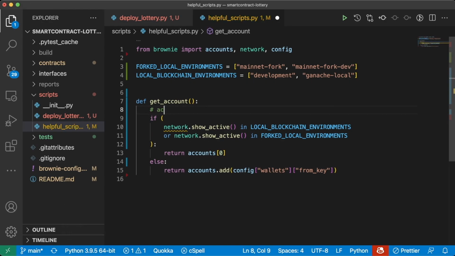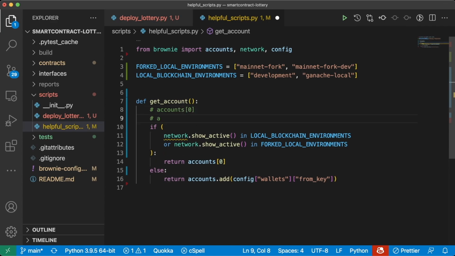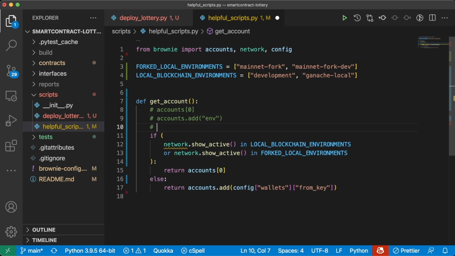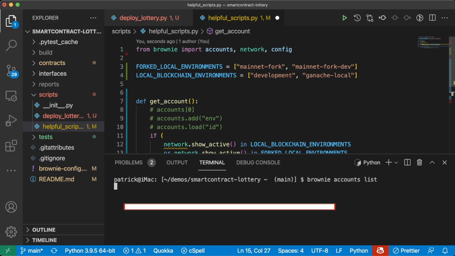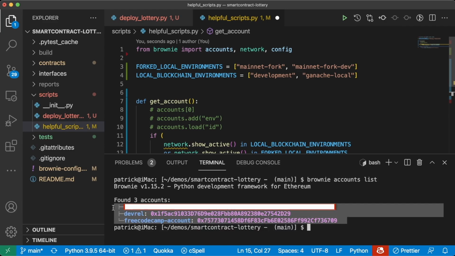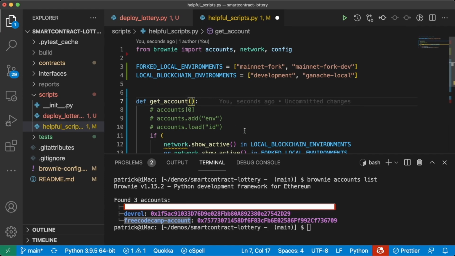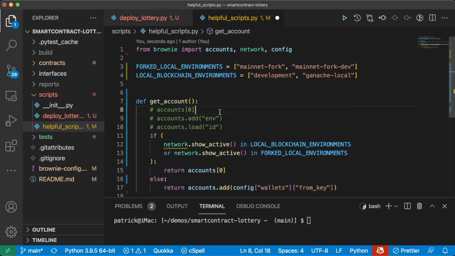Right now, as we know, we have a way to use Brownie's ganache accounts, and we have a way to use our environment variables. However, there was a third method that we learned that isn't identified here: accounts.load. And this is with our ID. If you still have your account and you still have all your brownie set up, if we do brownie accounts list, you'll see we have a couple accounts here. We want our get_account to be even more liberal so that if we wanted to use one of these as well, we could. So let's modify our get_account script here a little bit.